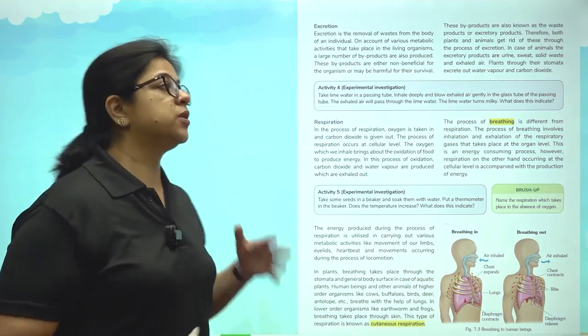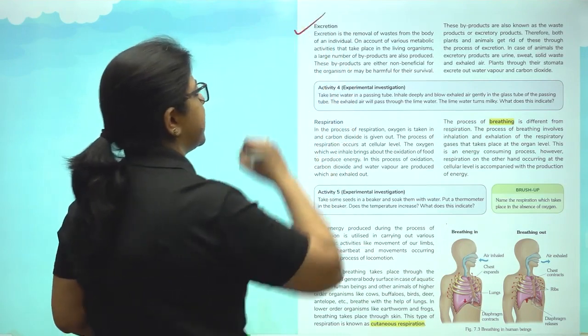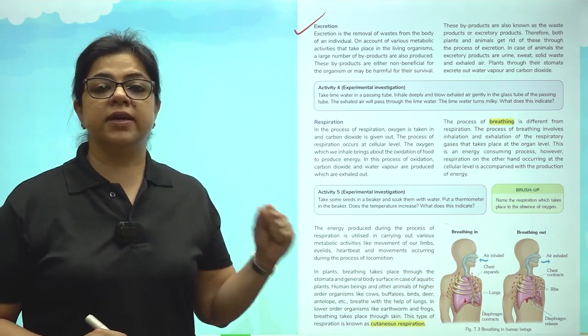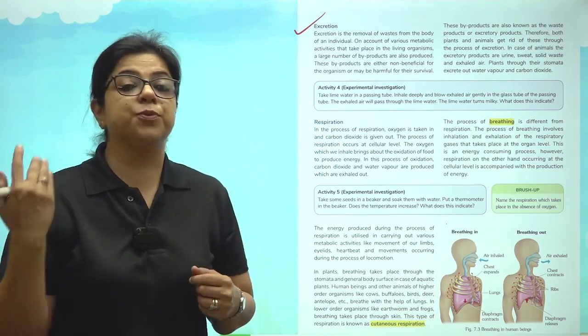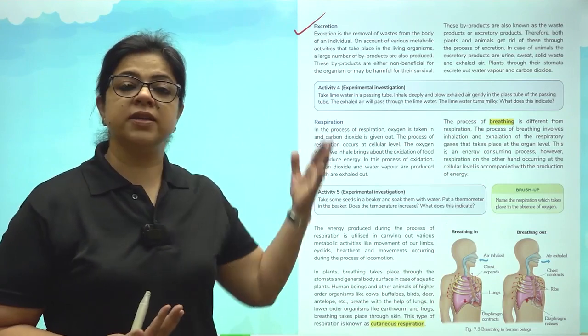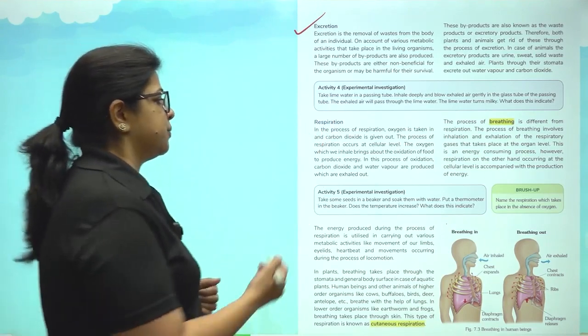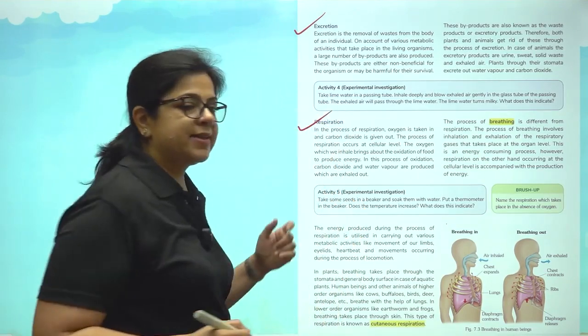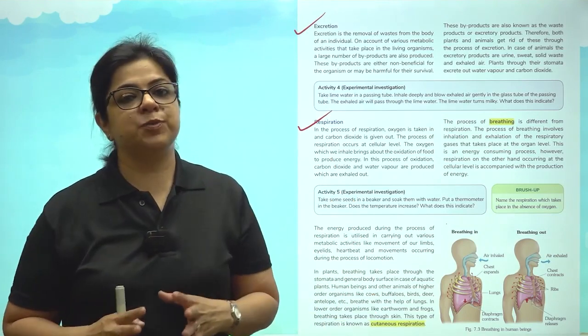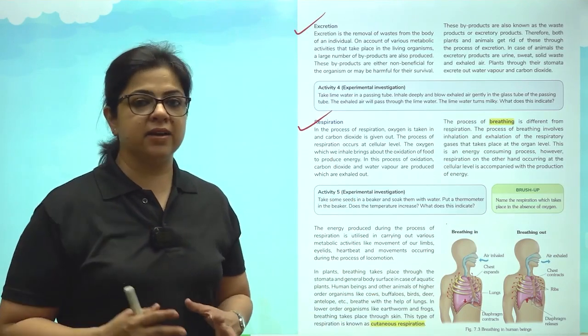Let us now come to the next important life process, excretion. So we also know that all living organisms who are eating food are also producing waste products. The elimination of these waste products is known as excretion. Then is respiration. Children, there is a basic difference between breathing and respiration, which we will understand in higher classes.